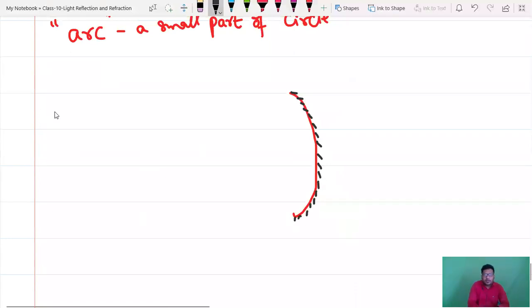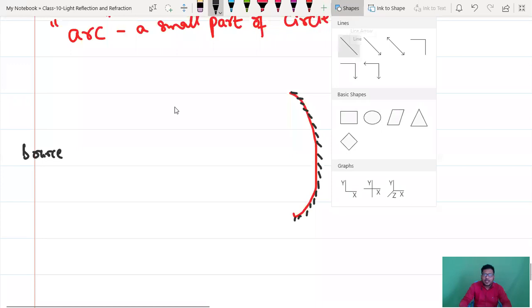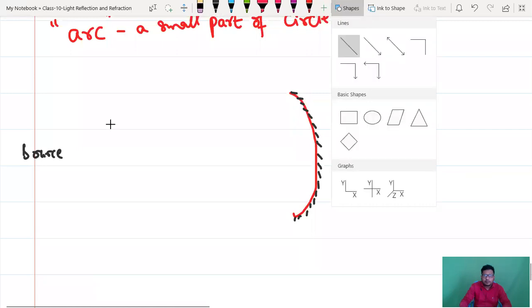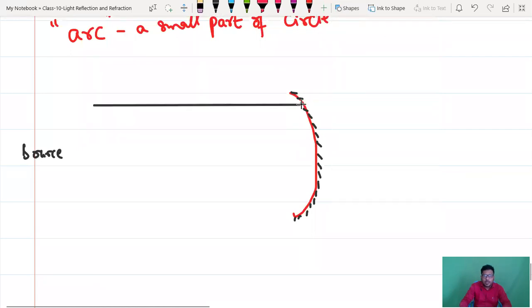Guys, consider we have source. From source we are getting few incident rays which are parallel. Let us take one incident ray which is moving like this.